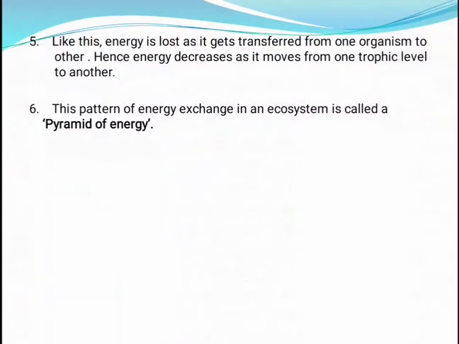Like this, energy is lost as it gets transferred from one organism to the other. Hence, energy decreases as it moves from one trophic level to another. This pattern of energy exchange in an ecosystem is called the pyramid of energy.